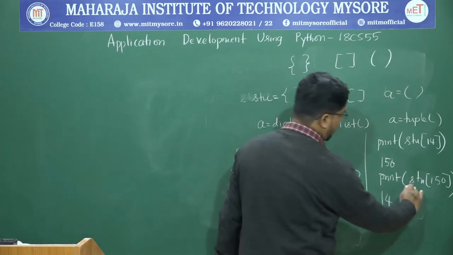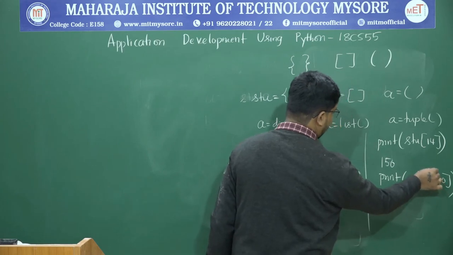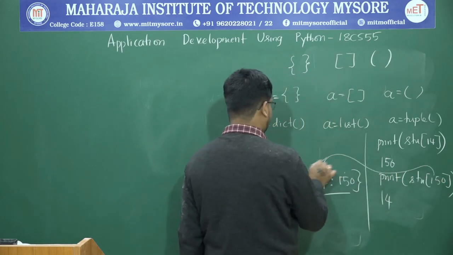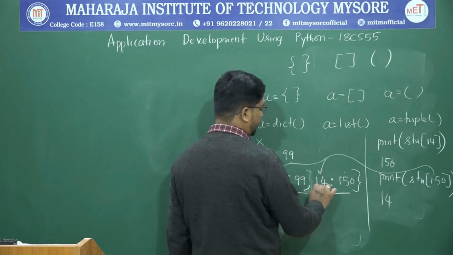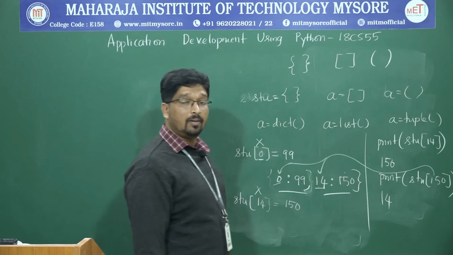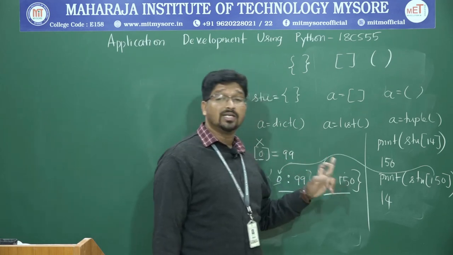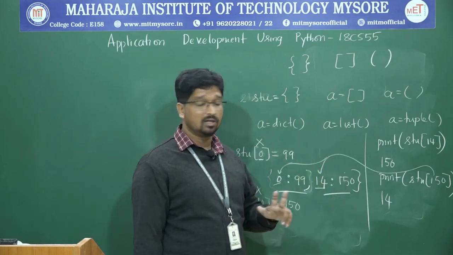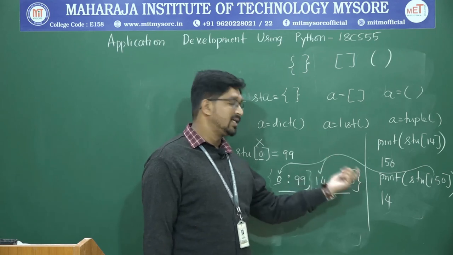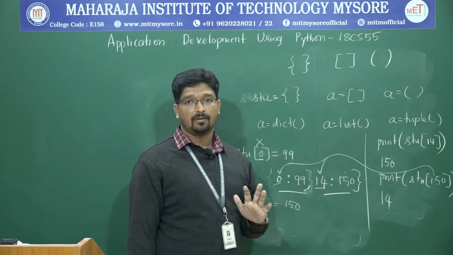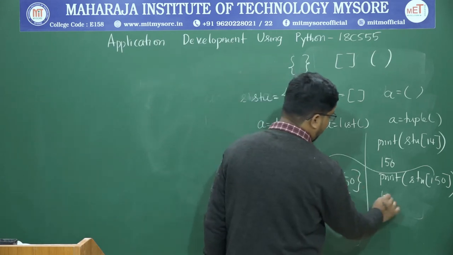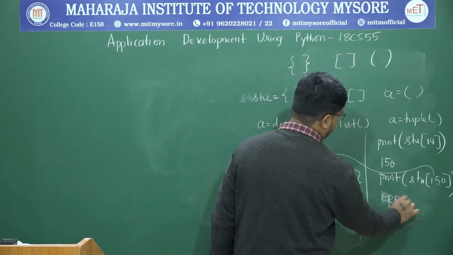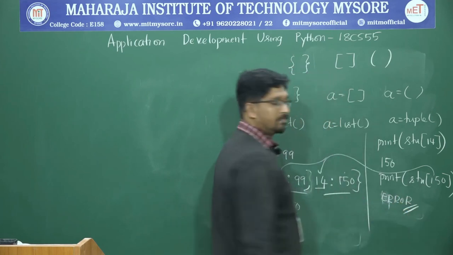because in a dictionary it will always search for key elements, not value elements. It will check whether 150 is present. 0 is possible, 14 is present, 150 is present, but as a value, not as a key. So that's why you will get an error saying key error, key not found, because 150 is not found as a key.